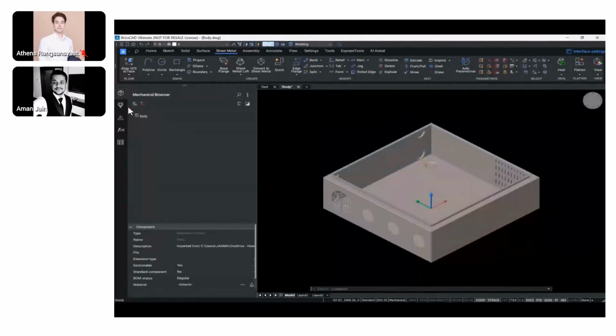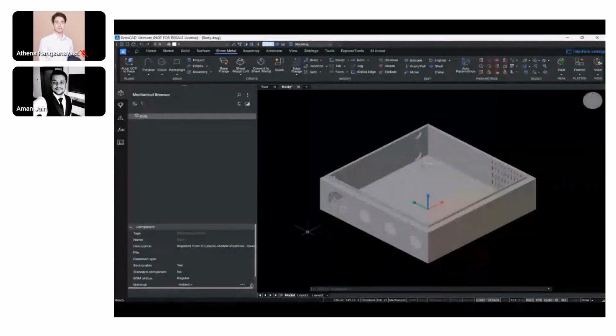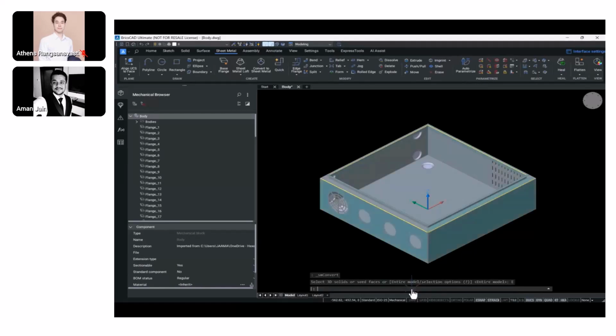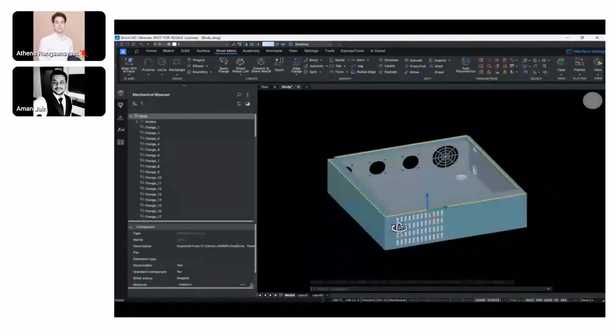BricsCAD can do most of these things. As you can see, once it's imported, it's a dumb body. It has its own component representation, but it acts like a dumb body, although it's a sheet metal body from SolidWorks. With BricsCAD's convert to sheet metal functionality, we can convert it into a BricsCAD sheet metal body, and BricsCAD recognizes the sheet metal features it has: the flanges, the reliefs, the form features, the hole features, etc.